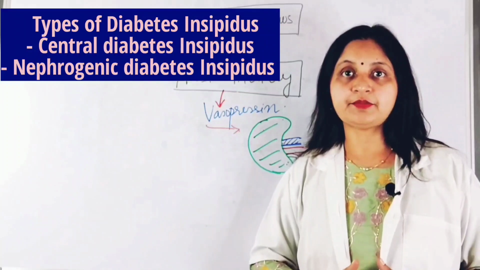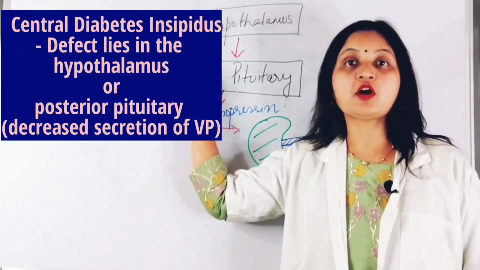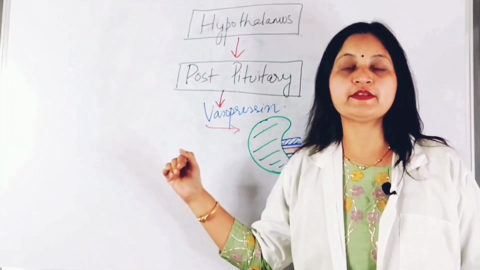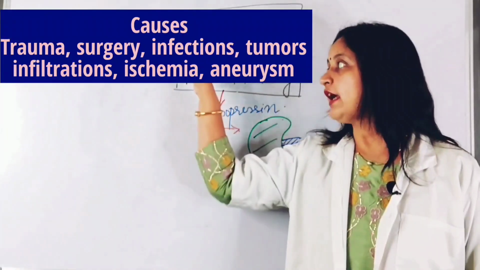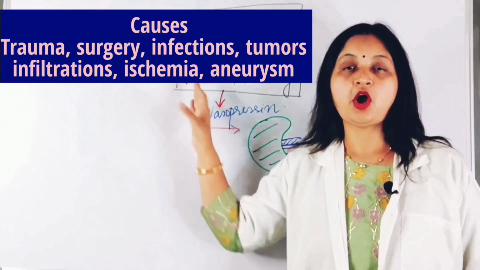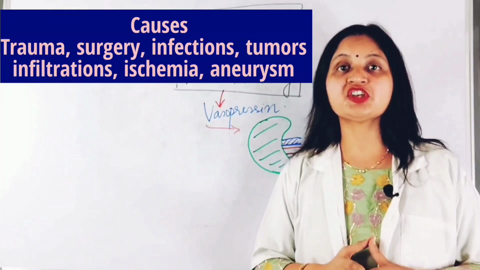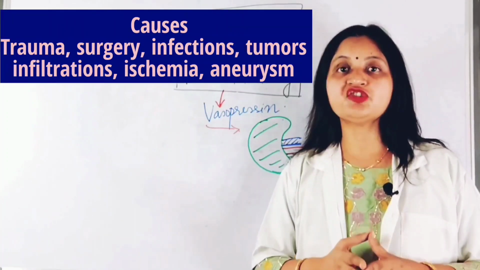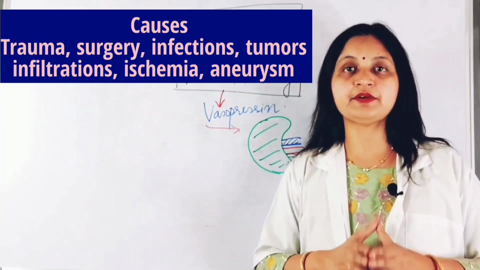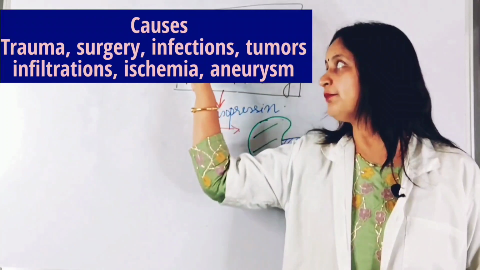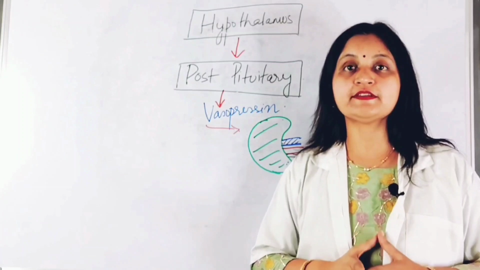In central diabetes insipidus, the defect lies at the level of the hypothalamus or posterior pituitary, which causes decreased secretion of vasopressin. So it is caused by trauma or surgery to the hypothalamus or posterior pituitary, or tumors in the region of the hypothalamus and posterior pituitary. Infections, infiltrations, cerebral ischemia, and cerebral aneurysm are some of the causes of central diabetes insipidus, where the defect lies in the posterior pituitary and the hypothalamus, and this results in inadequate vasopressin secretion